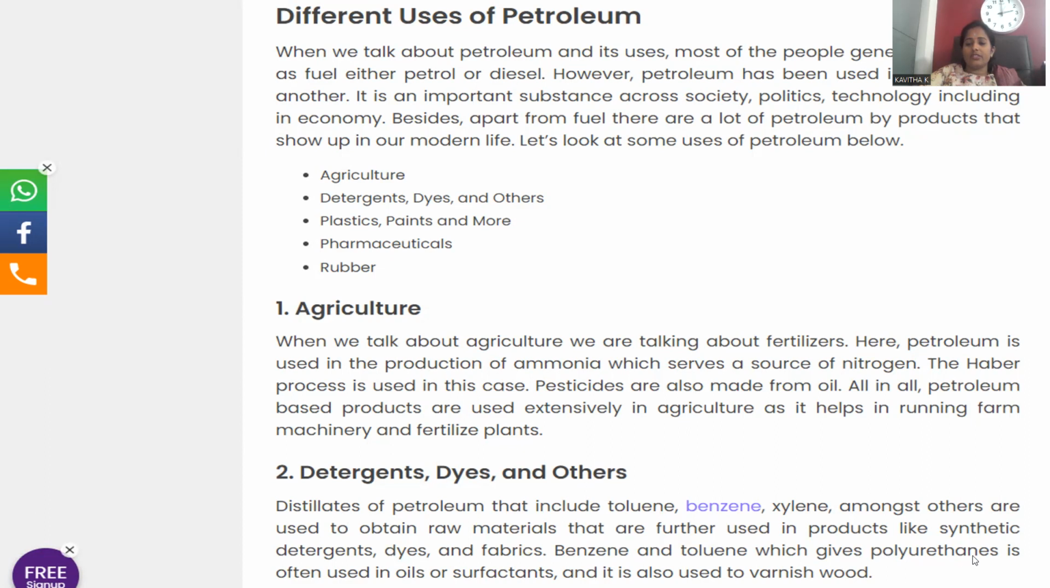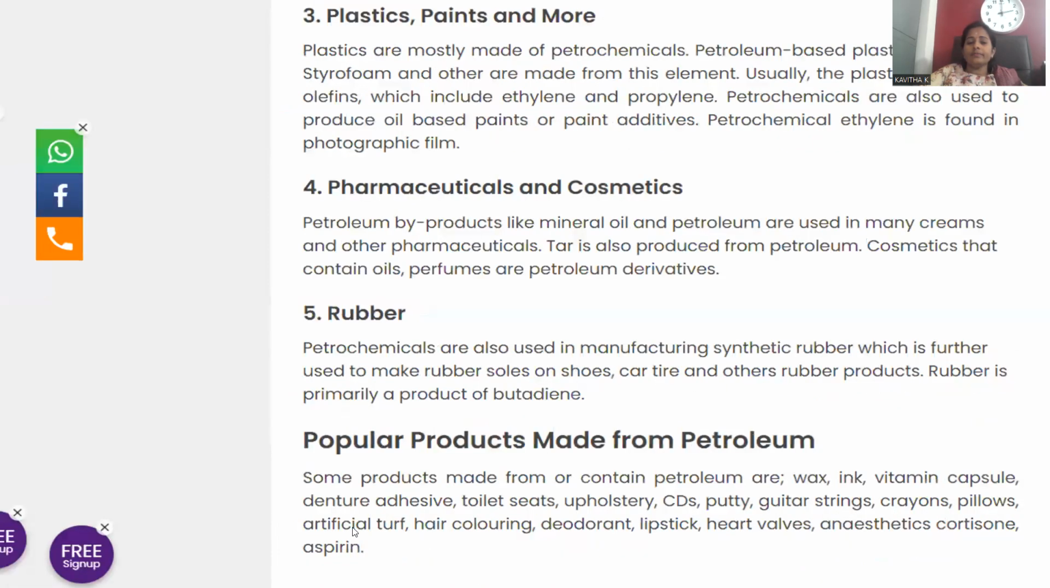Benzene and toluene give the polyurethanes, often used in oils and surfactants, and also used in varnish and wood. They can be blended with varnishes and wood in order to make them less dense. And detergents are used as cleansing agents. Everywhere we can find an application for benzene, xylene, toluene. These are parts of what? Petrol only.